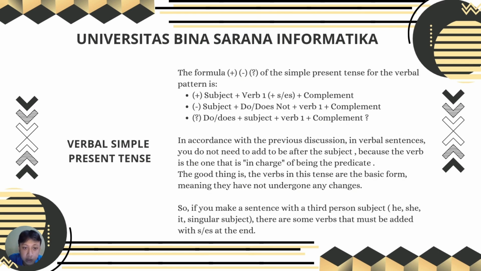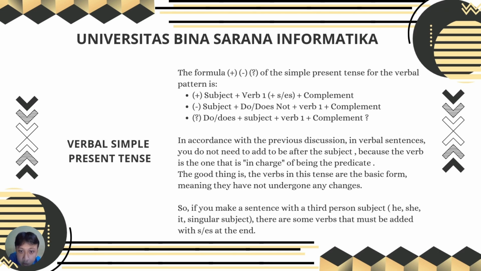Verbal simple present. The formula for positive, negative, and question of the simple present tense for the verbal pattern is: positive, subject plus verb 1 plus es or s plus complement. Negative, subject plus do or does not plus verb 1 plus complement. Question, do or does plus subject plus verb 1 plus complement.